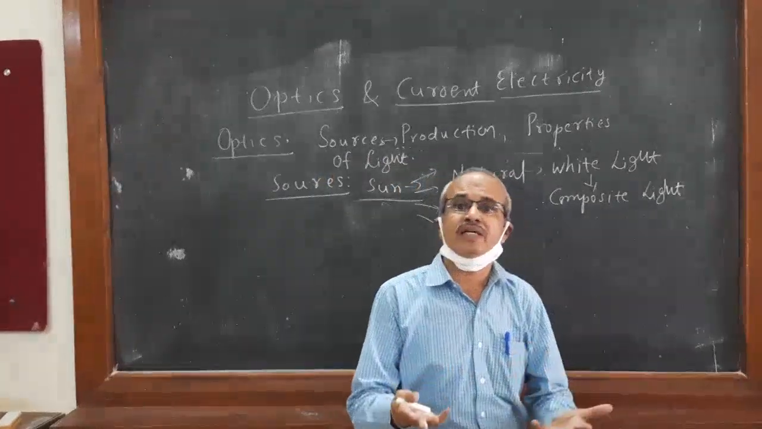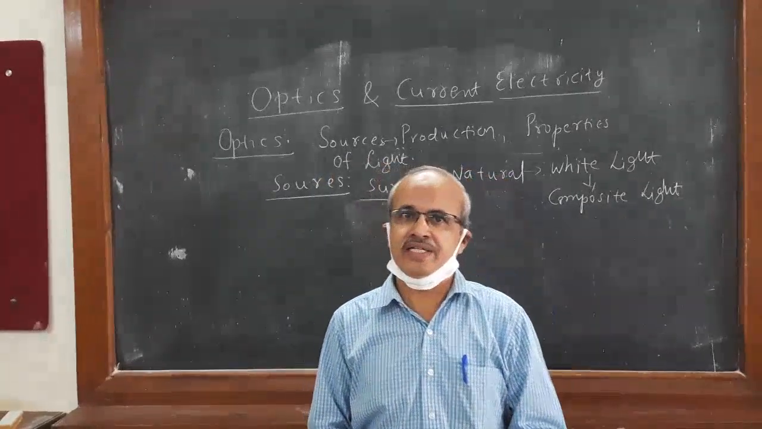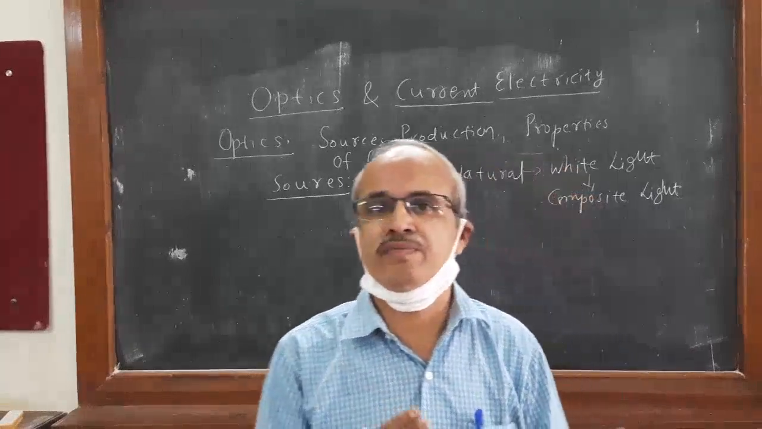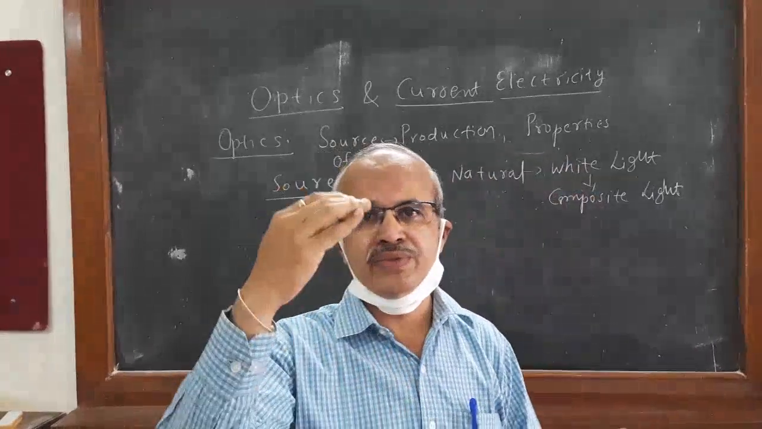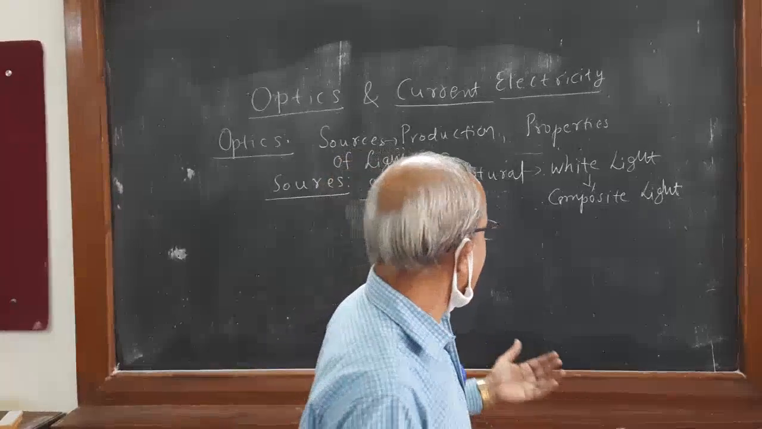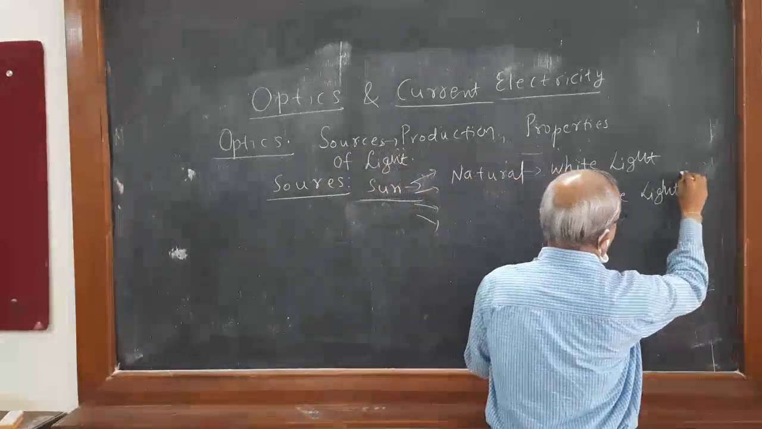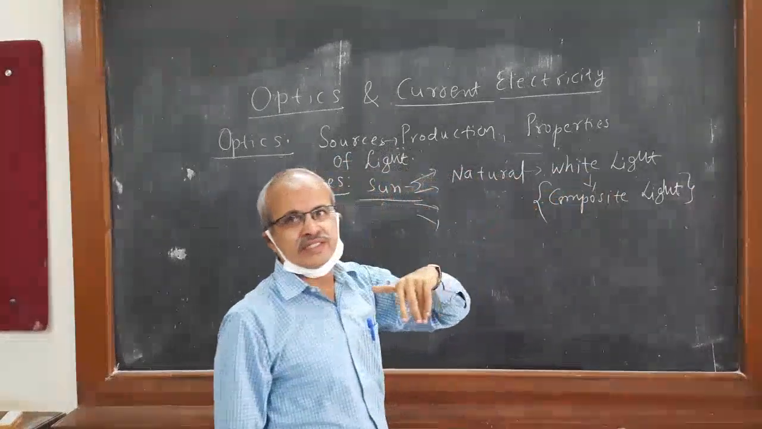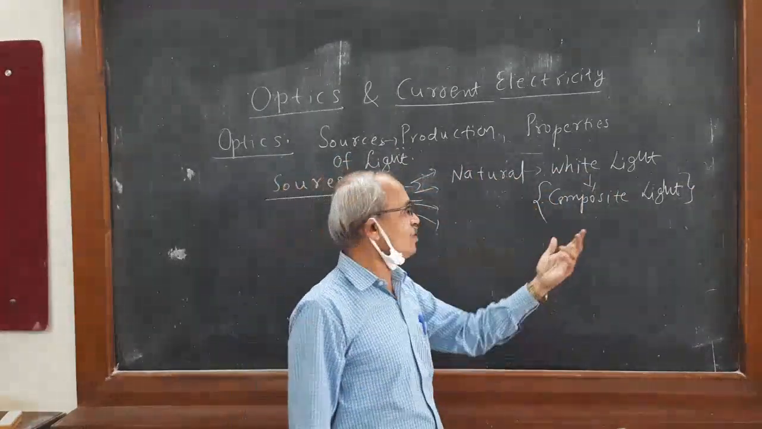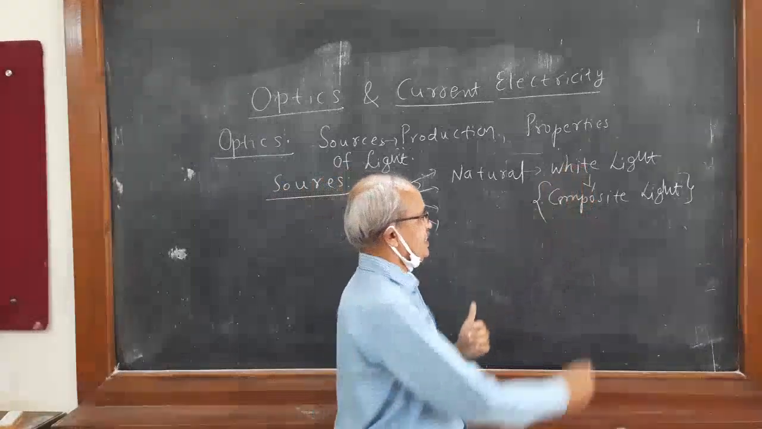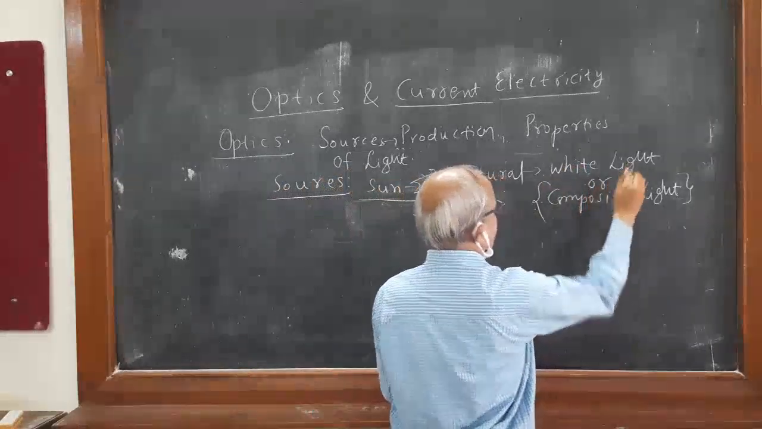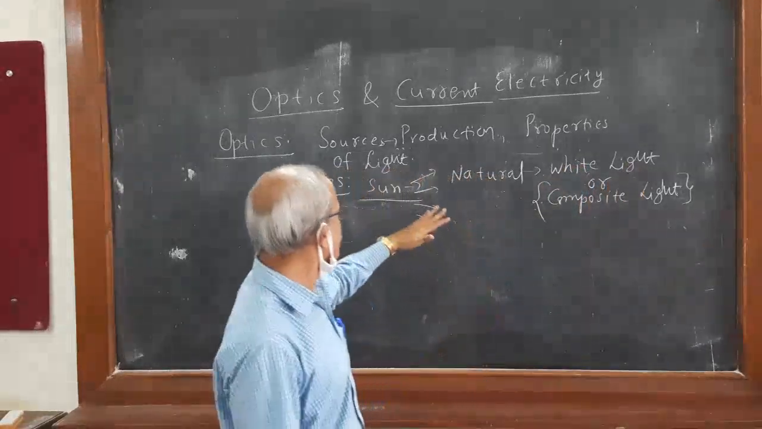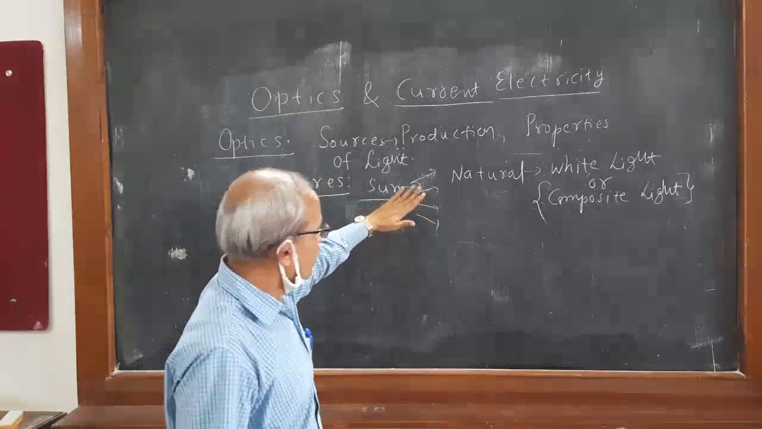It depends upon the wavelength of that color. Wavelength will be different from color to color, red to violet. So like that, it is composite light. It contains more than one color. It is called composite light or white light.